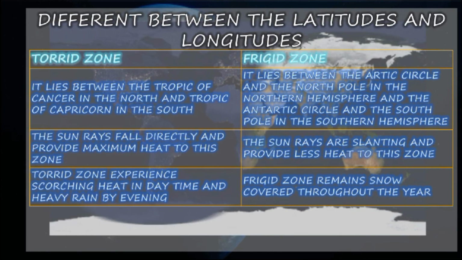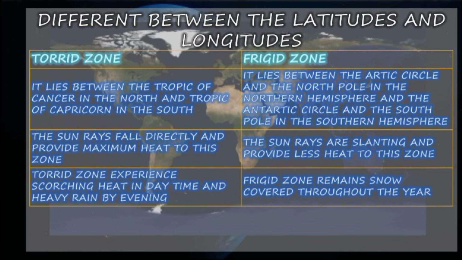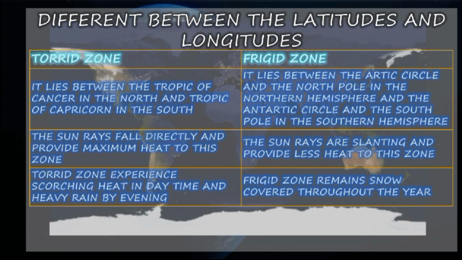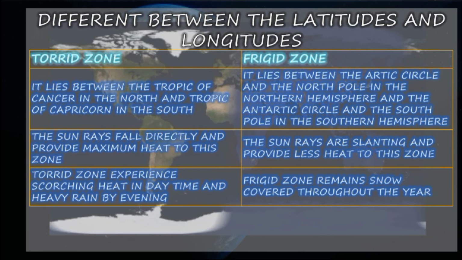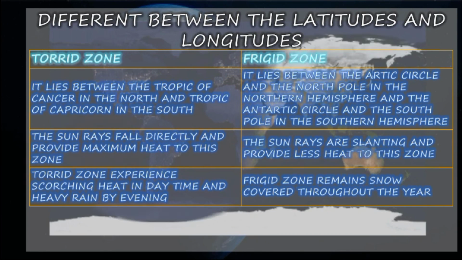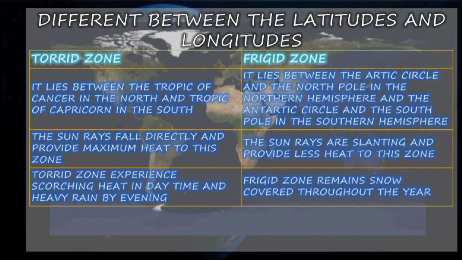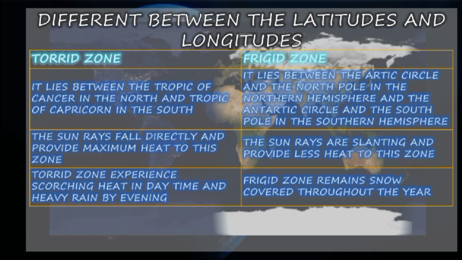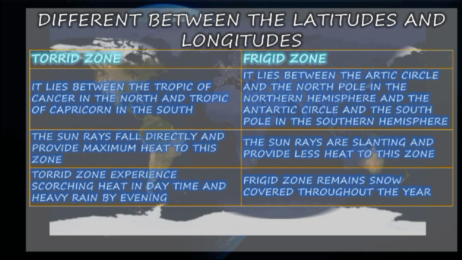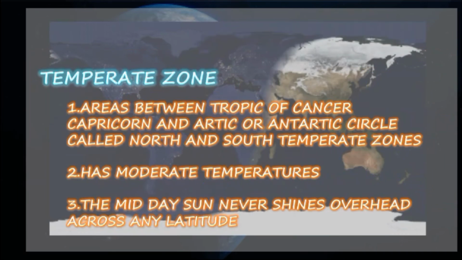So, the Torrid Zone and the Frigid Zone. The Torrid Zone lies between the Tropic of Cancer in the north and the Tropic of Capricorn in the south. The Frigid Zone lies between the Arctic Circle and the North Pole in the northern hemisphere, and the Antarctic Circle and the South Pole in the southern hemisphere. In the Torrid Zone the sun rays fall directly and provide the maximum heat. In the Frigid Zone the sun rays are slanting and provide less heat. So the Torrid Zone experiences scorching heat in the daytime and heavy rain by evening. The Frigid Zone remains snow covered throughout the year.